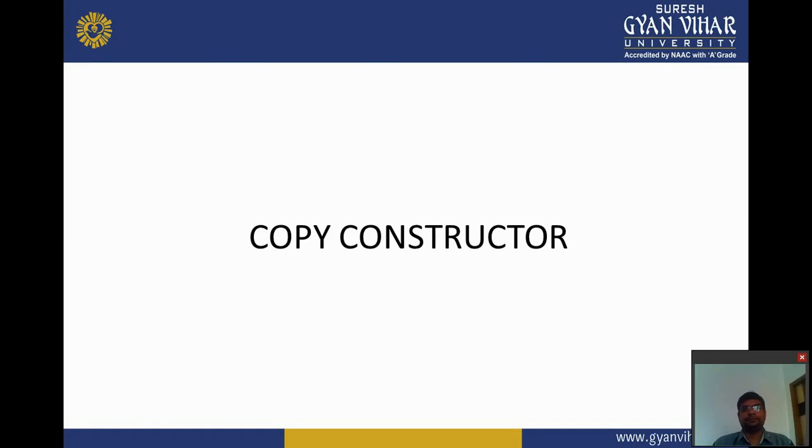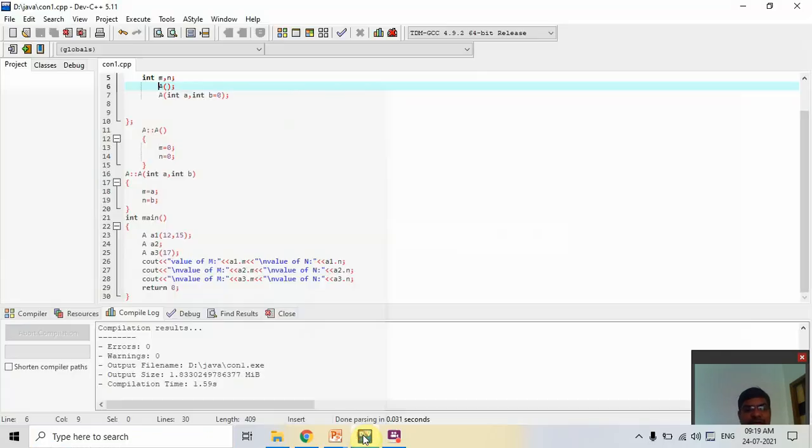In previous slides, we discussed the default constructor, parameterized constructor and destructor. Now some special constructors are present in C++. One of them is the copy constructor. Now we explain how to create a copy constructor in Dev C++. So now we move on to Dev C++.